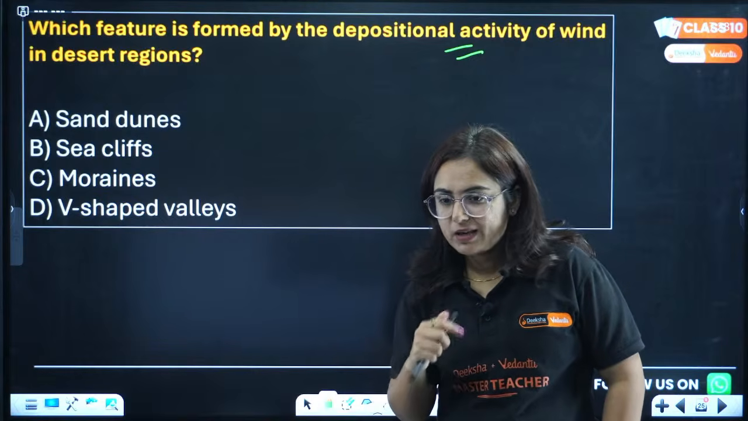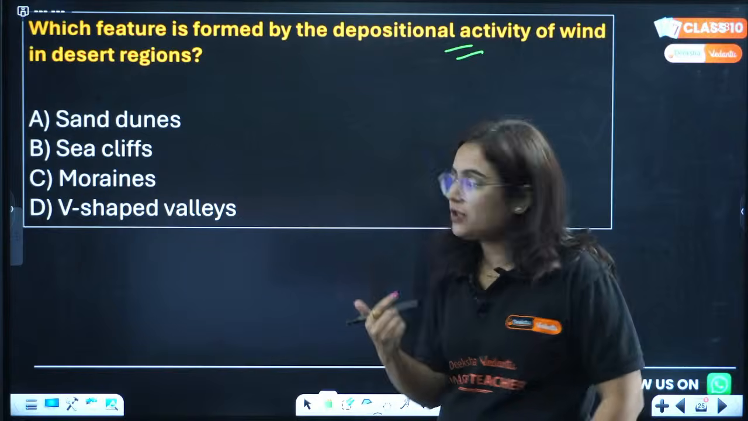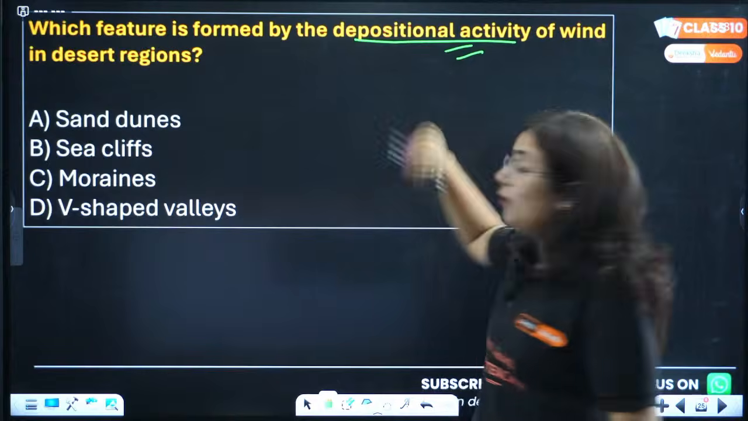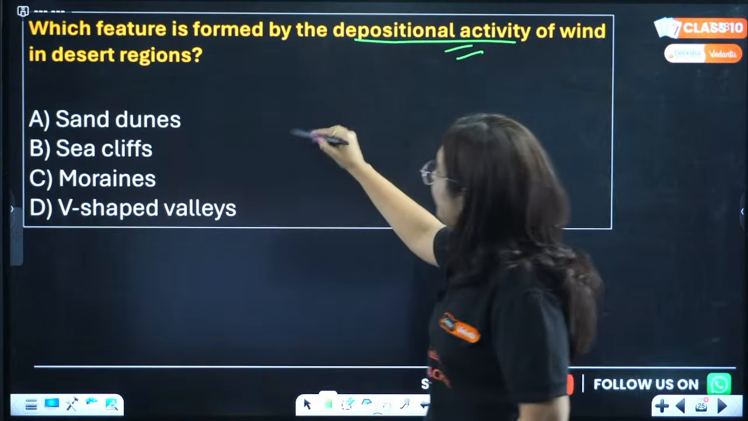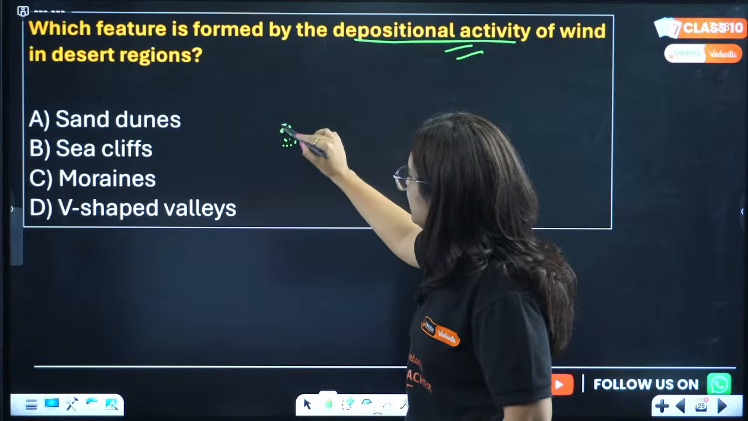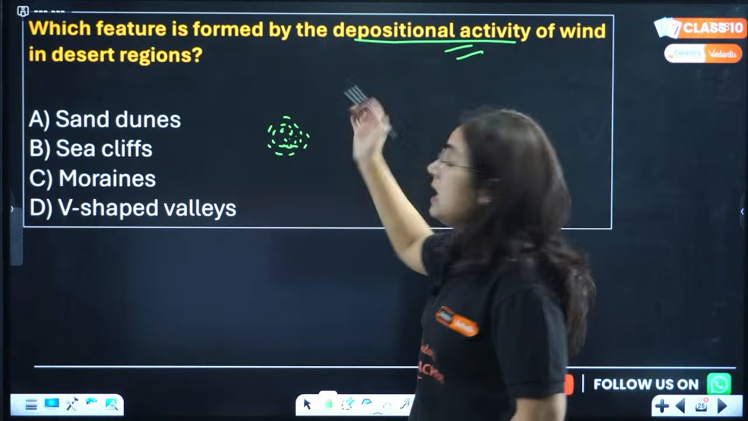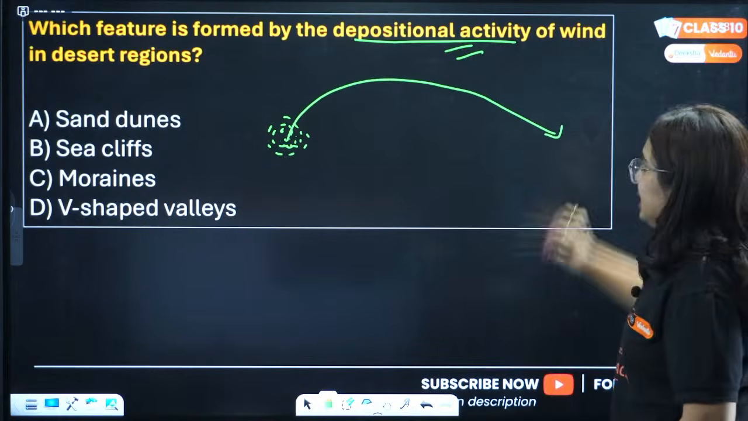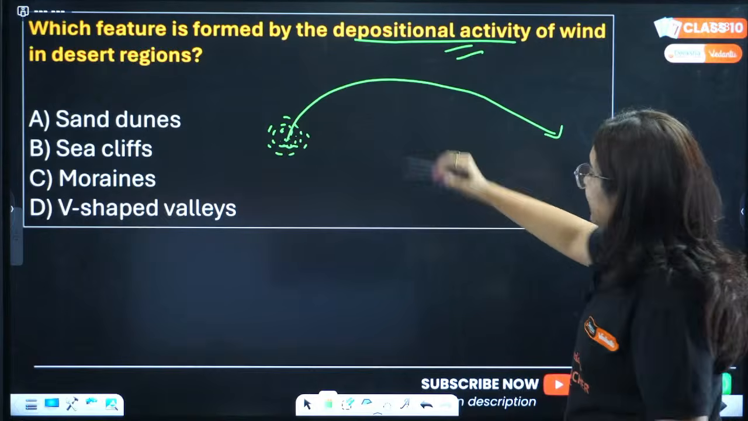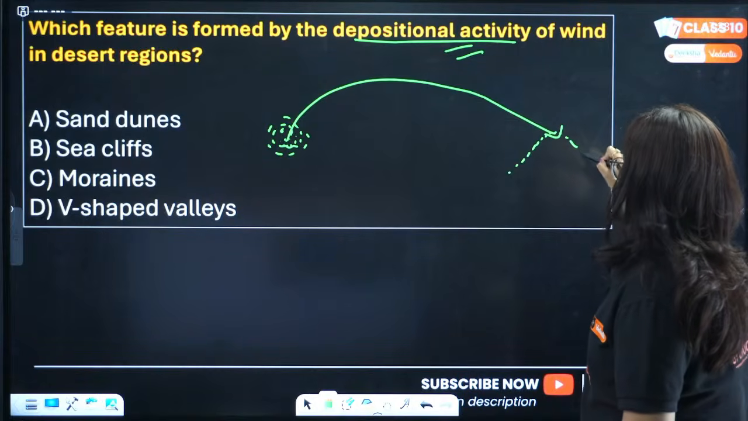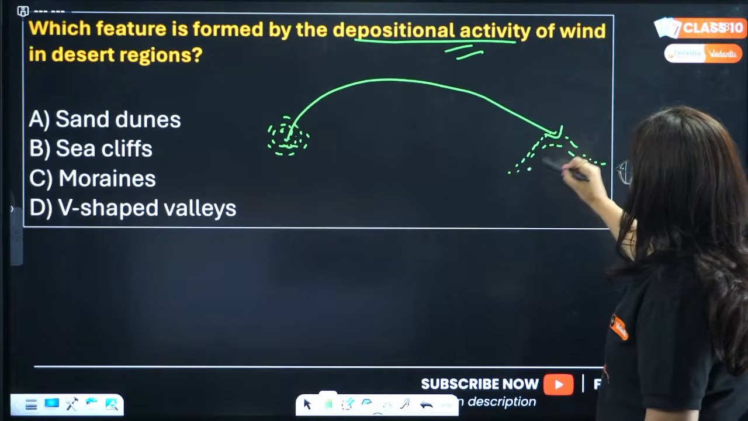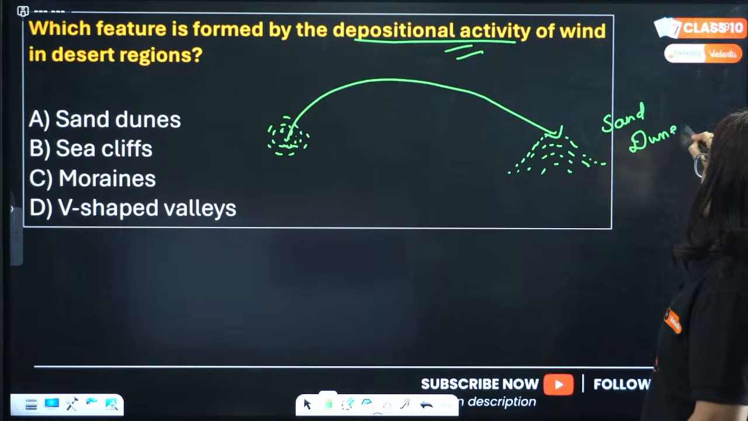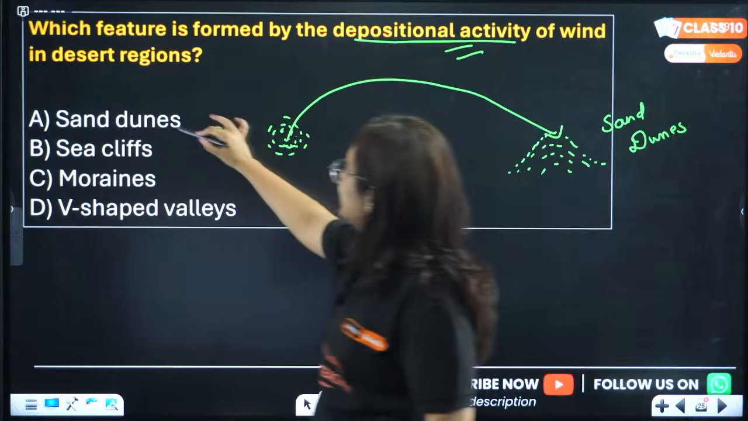Now answers, I'm getting A as the answer from Lakshmi and Akanshi. Sand dunes, yes beta, depositional activity. So what is depositional activity? When small sediments, because of natural factors like wind, water, etc., are transported from one place and get deposited to another. When these sands form small mountains and get deposited, these are referred to as sand dunes. So this is correct.